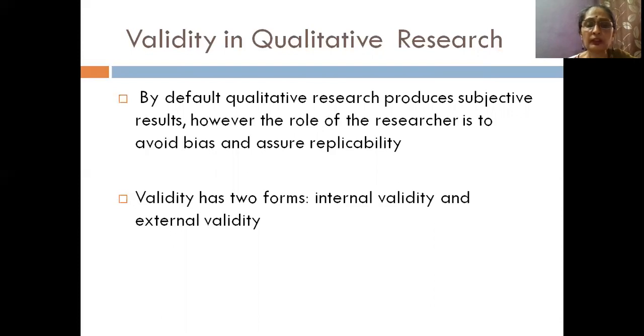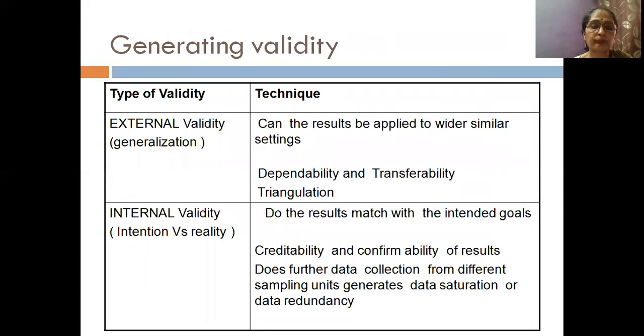But then at the end of your study you must check your research results for validity and reliability. Therefore, you are checking your results for internal validity and external validity.